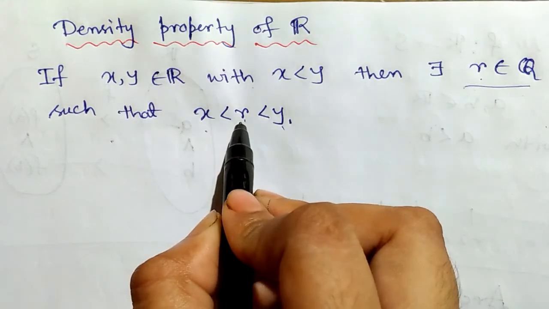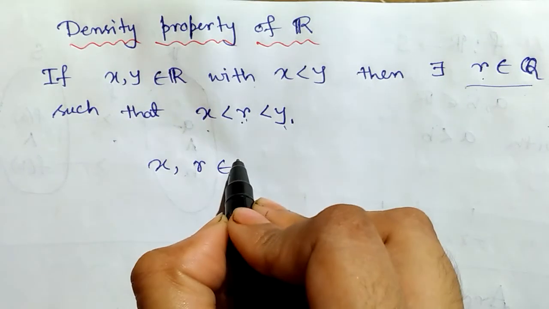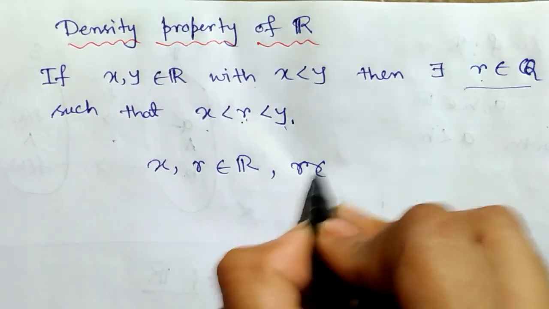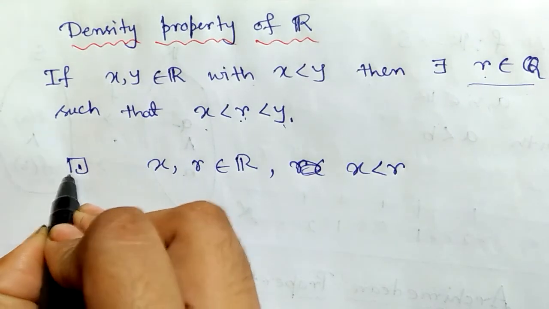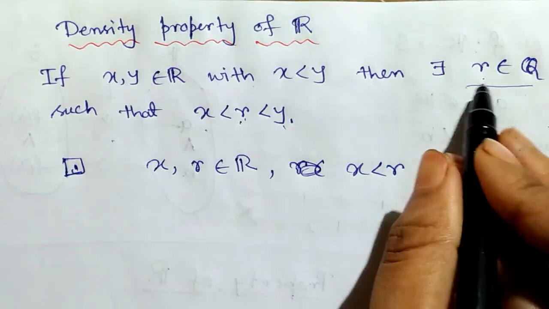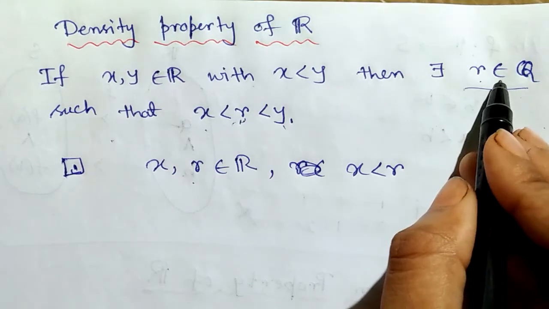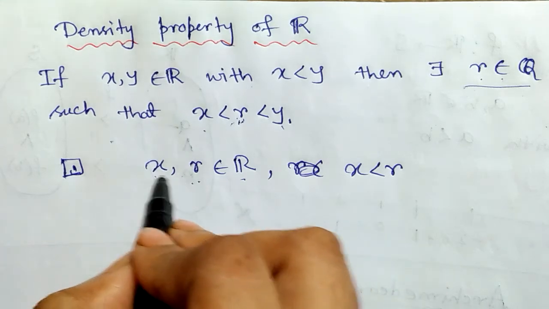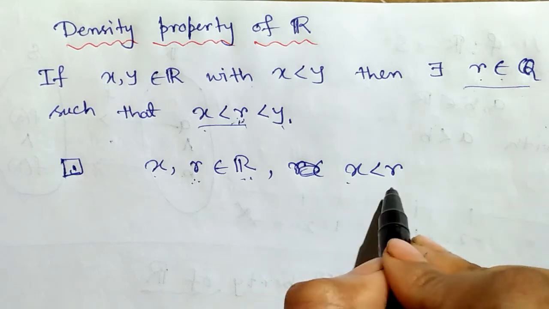Now r is a real number, so now x and r, these two real numbers, x less than r. This is one kind of deduction from this. So here r is a rational number from the first step. Now in the second step, since r is a rational number, r is obviously a real number. So now x and r be two real numbers with this ordering, x less than r.